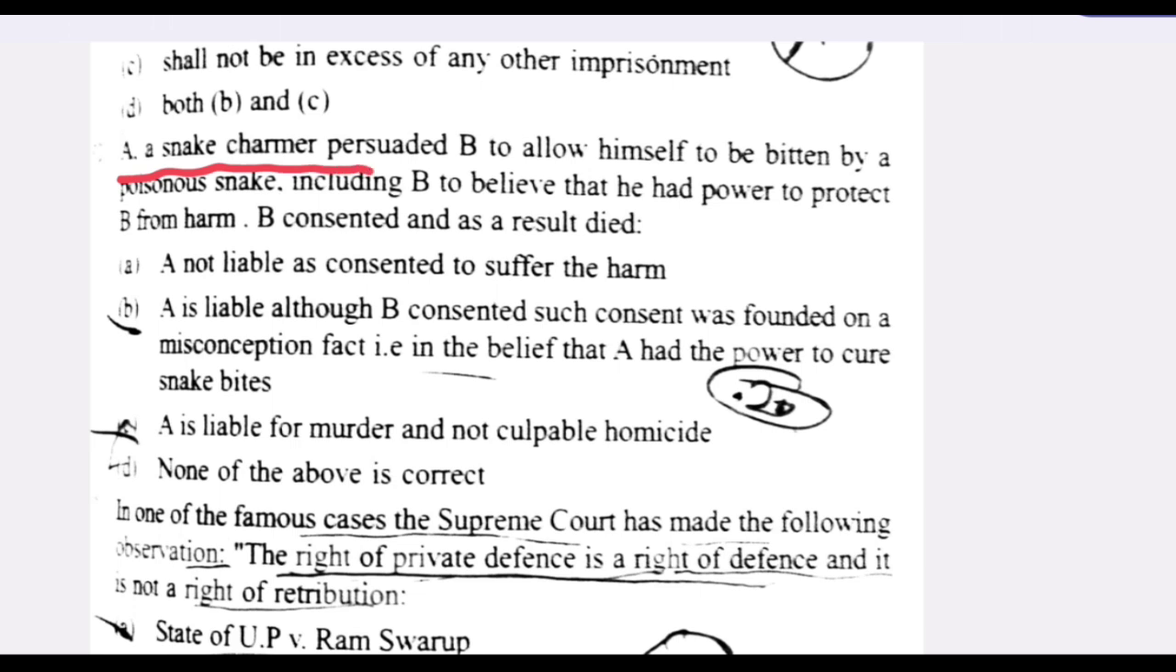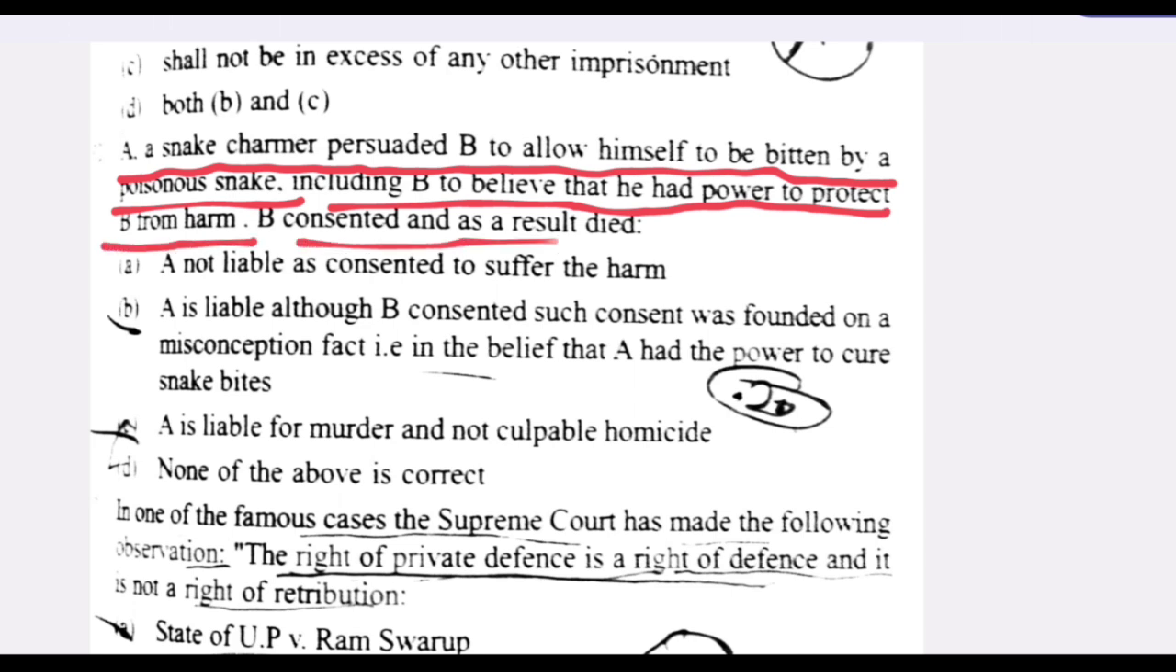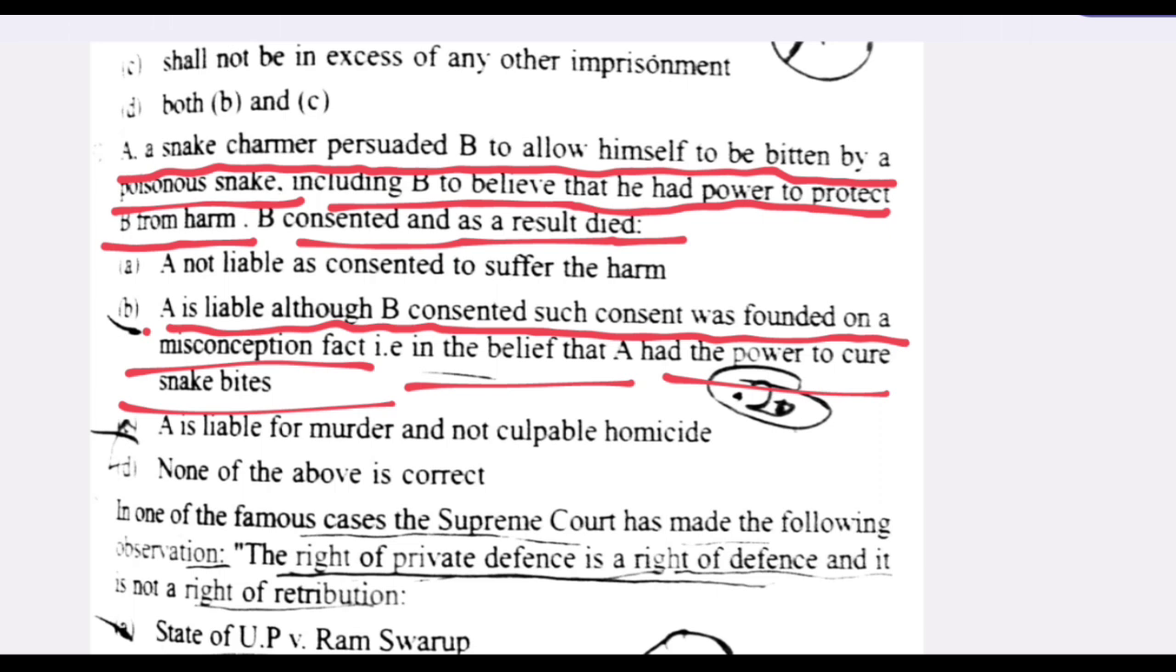A snake charmer persuaded B to allow himself to be bitten by a poisonous snake, inducing B to believe that he had power to protect B from harm. B consented and as a result died. A is liable although B consented. Such consent was founded on a misconception of fact, that is, in the belief that he had the power to cure snake bite. B is the right answer.